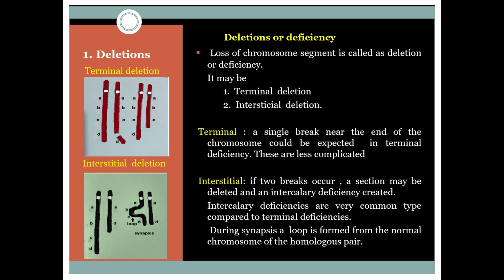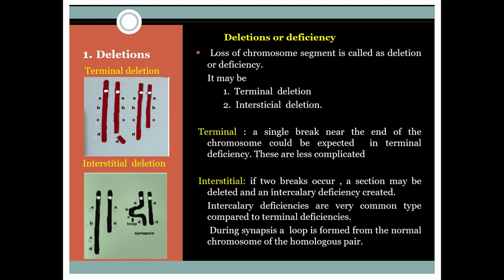The second one is intercalary deletions. It involves the loss of an intercalary segment of the chromosome with the reunion of terminal segments. Therefore, the intercalary deletion is caused by two breaks and the union of terminal parts. You can observe all these activities in this picture. Intercalary deficiencies can be observed during pachytene stage of meiosis. During synapsis, a loop-like projection is formed by the part of normal chromosome, which corresponds to the missing part of the deletion chromosome. You can observe in the picture.